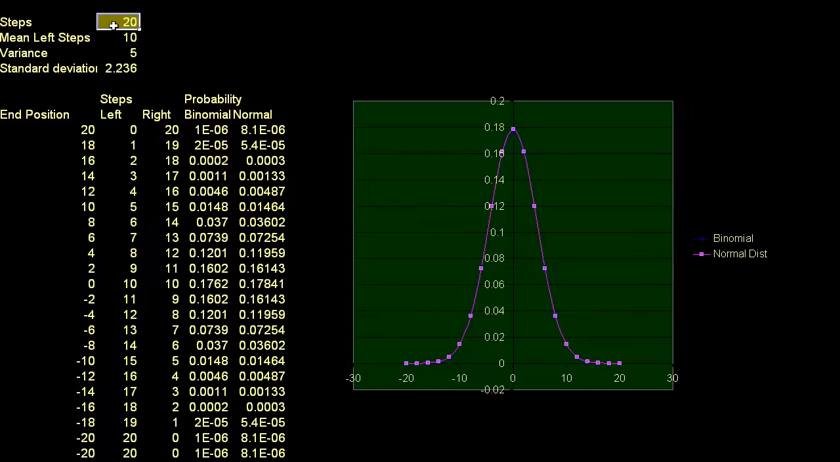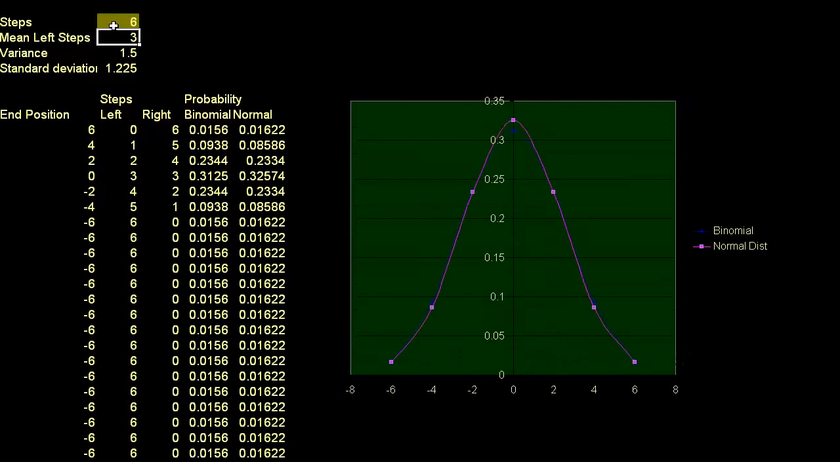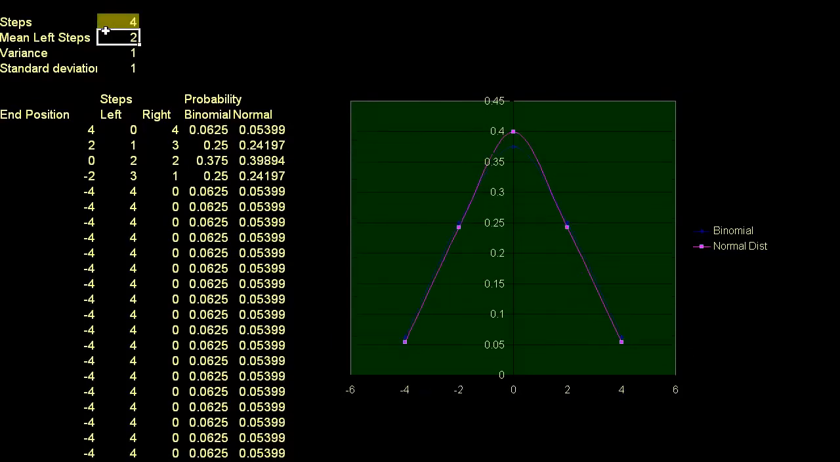So let's say I only took 6 steps. Well, it's still hard to see the difference between the two. And once again, the whole point of this is to see that the normal distribution is a good approximation, but they're so close that you can't even see the difference. See, if you only took 4 steps, I think you can see here, the blue is definitely different.